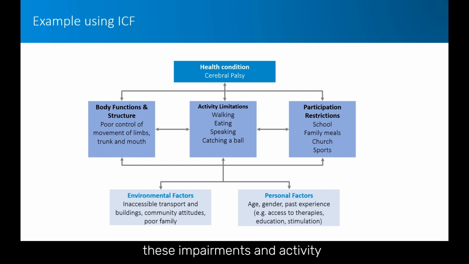For this child, these impairments and activity limitations in interaction with his context, which include where he lives, poor access to transport, poor access to services such as therapies and assistive technology, result in him being restricted in participating in many of the usual activities of a 12-year-old boy, such as going to school, eating meals with his family, playing sport, or attending church.